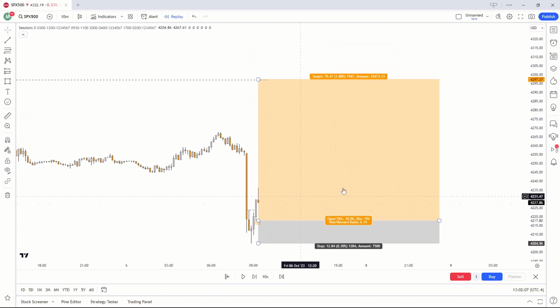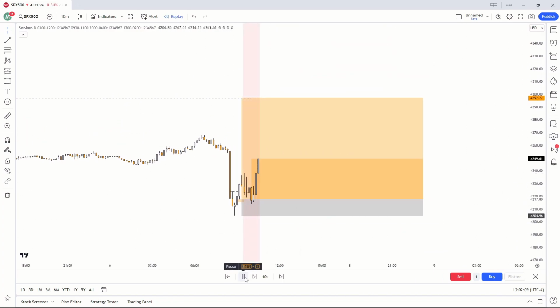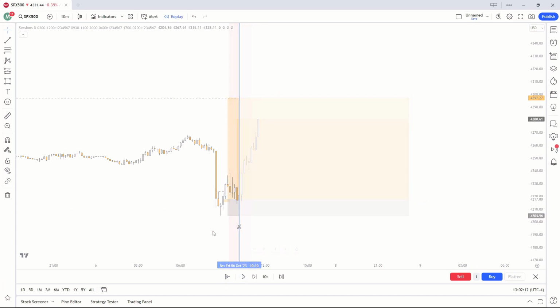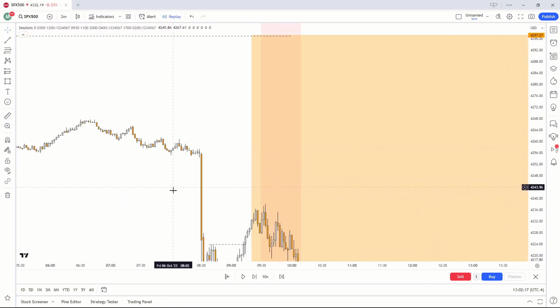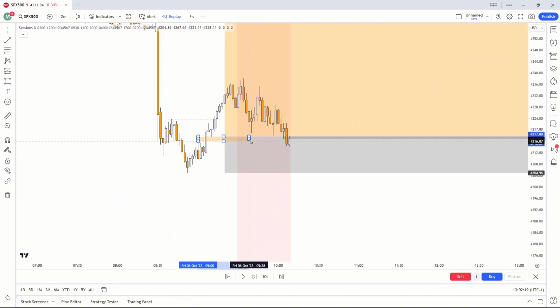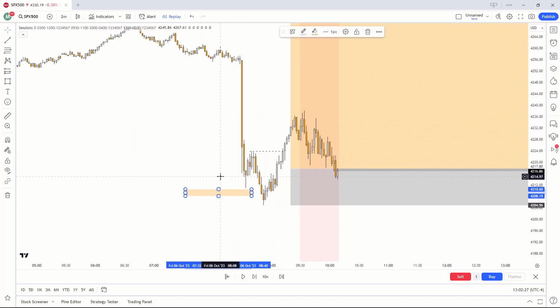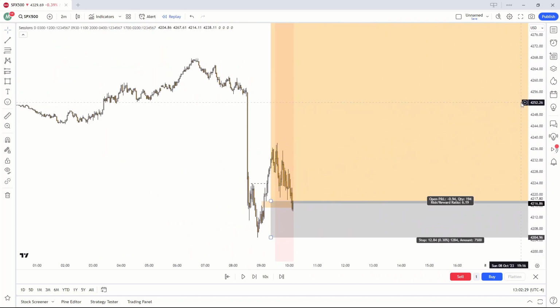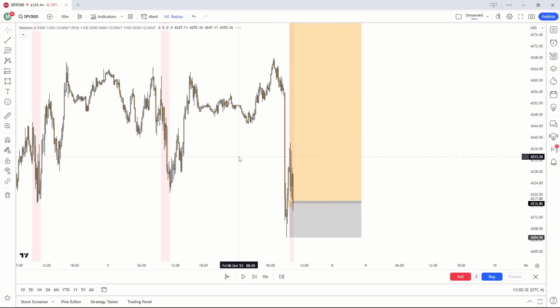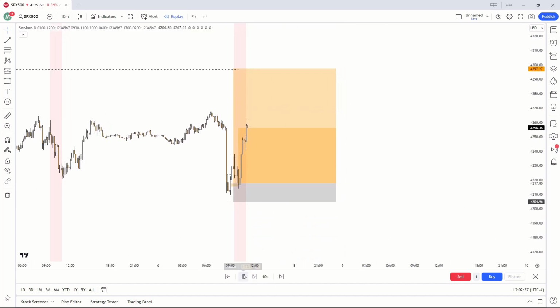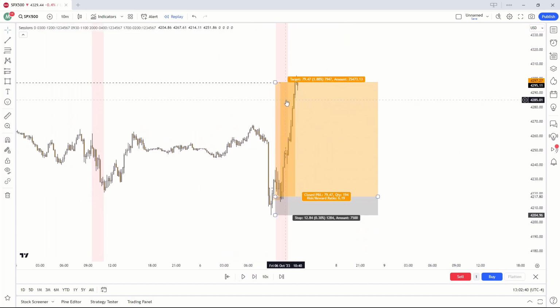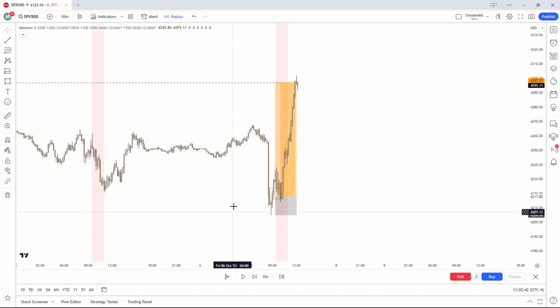Now to simply play out the trade, you can see we get a beautiful tap in. Market taps us in beautifully from our fair value gap. If I hop back onto the 2-minute just to make it a bit clearer for you guys, if I extend the fair value gap for you guys, you can see how market taps us in beautifully and market rejects off straight away, leaving us with no drawdown at all. So if I do play out the trade, you guys can begin to see how quickly we hit our take profit, and really how amazing this strategy is.